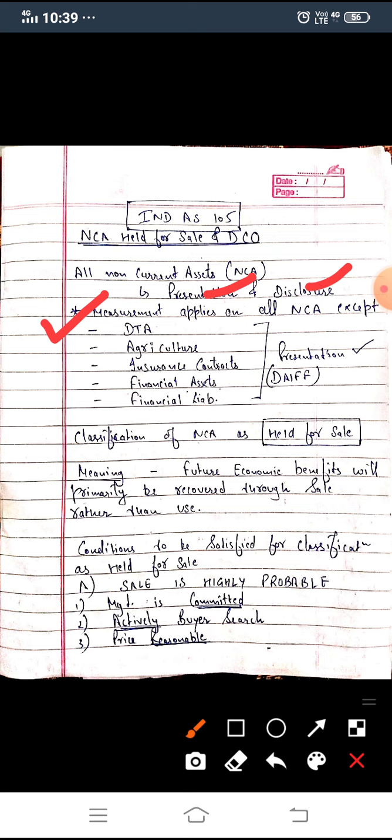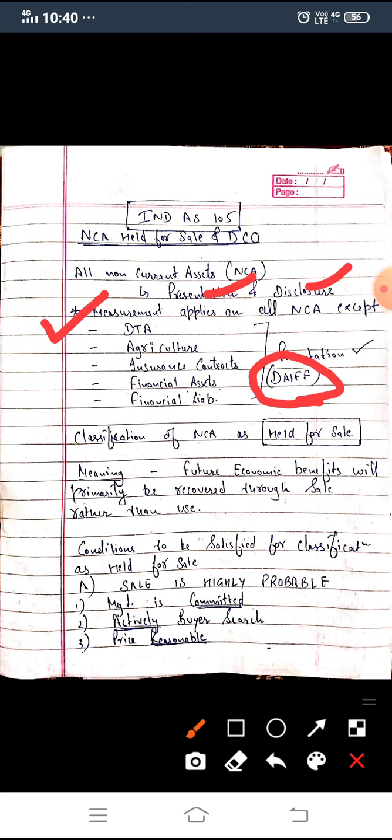We have kept a mnemonic for it, that is DIVE, which would help you understand this Ind AS as we proceed. So two things we have learned: this Ind AS is applicable on all non-current assets, and it talks about presentation and disclosure of all non-current assets and measurement of all non-current assets except five: DTA, agriculture, insurance contracts, financial assets, and financial liabilities. Right? So let's proceed to the classification of non-current assets as held for sale.